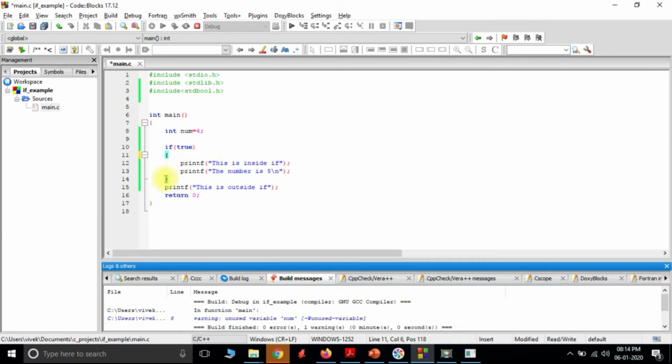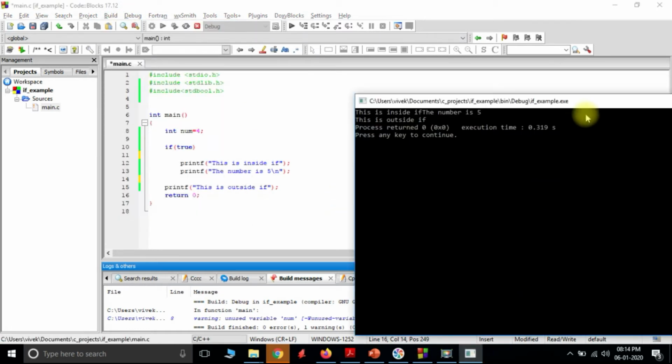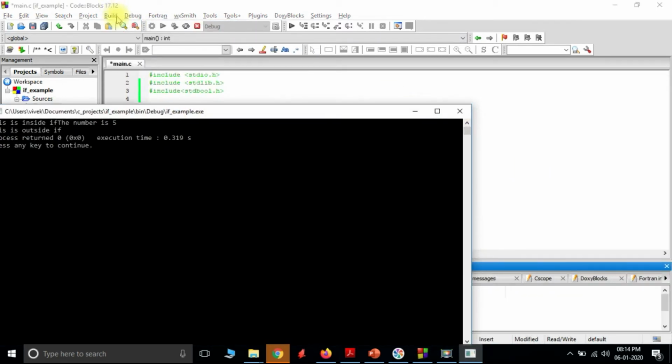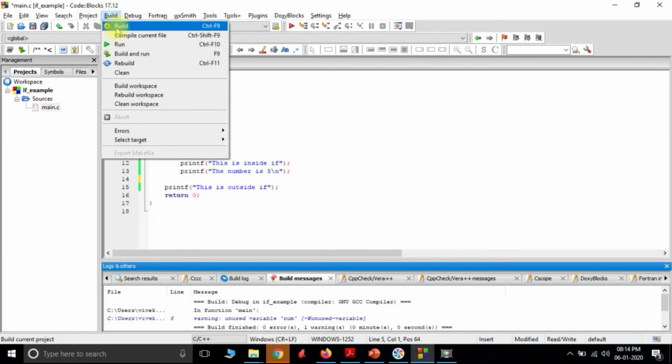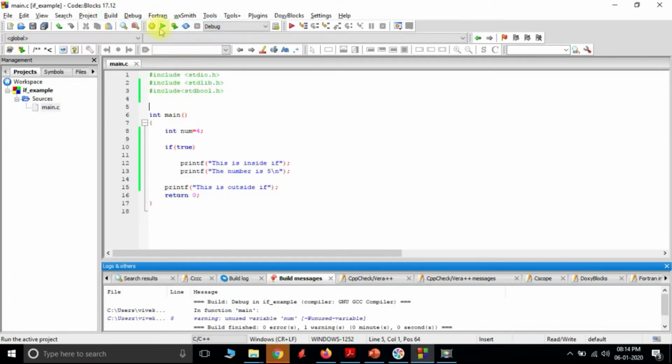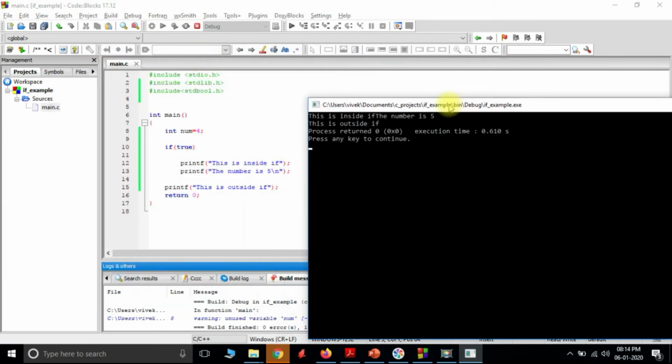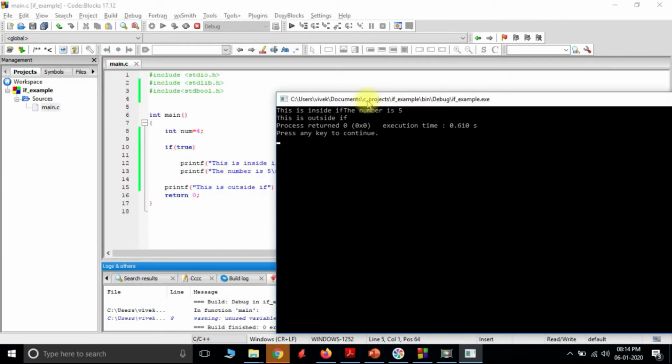It's always good to use parentheses whenever we use if statements, because in this situation where we don't use parentheses, let's say I take only this and I build it. Let me close this. I build and I execute it. So all the statements are getting printed.